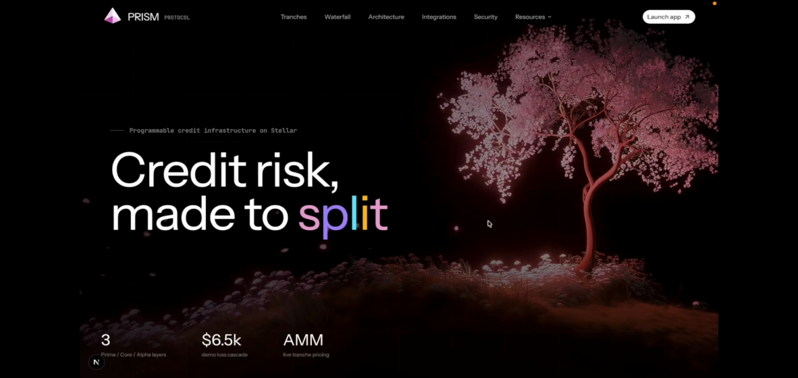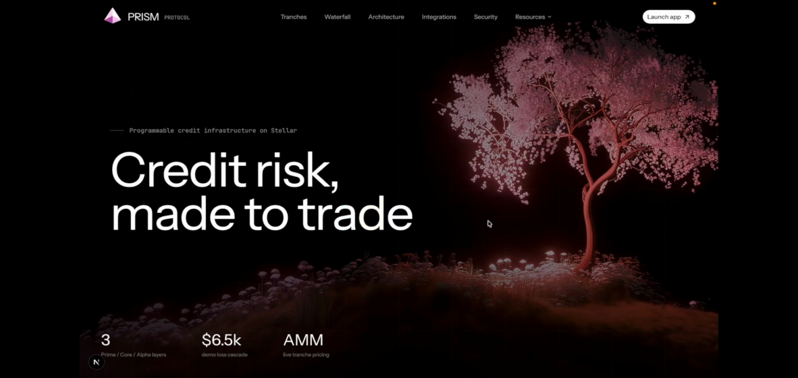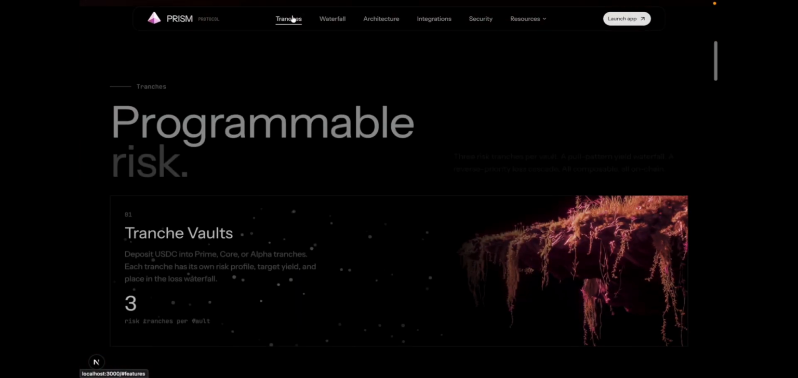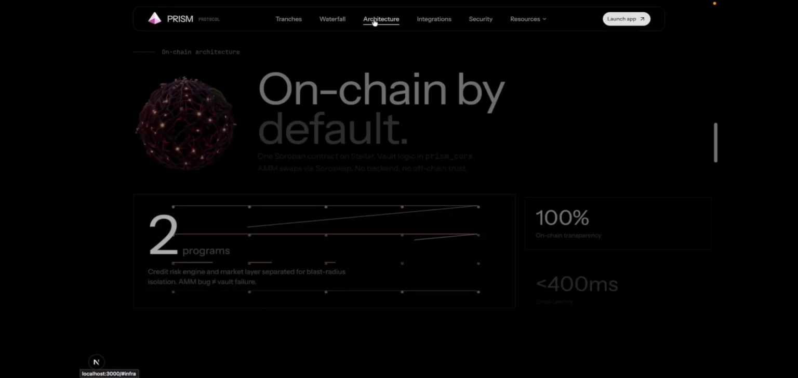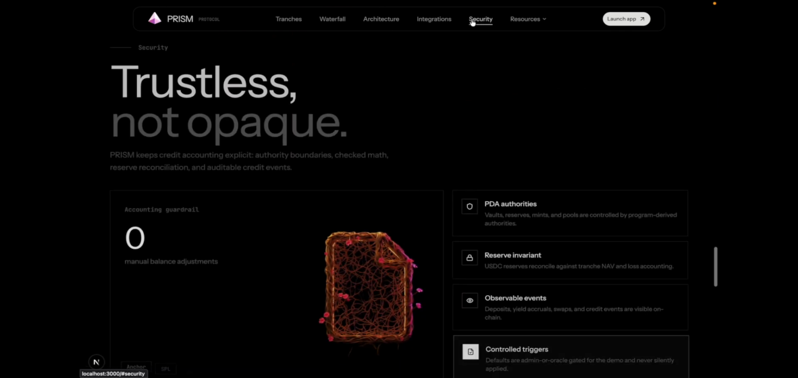GM again everyone, this is our sleek looking landing page of Prism Protocol, currently running on Stellar mainnet. Here you can see a brief discussion about tranches, about the waterfall effect, about the architecture of Prism and the integration, also the security layer of the Prism Protocol.